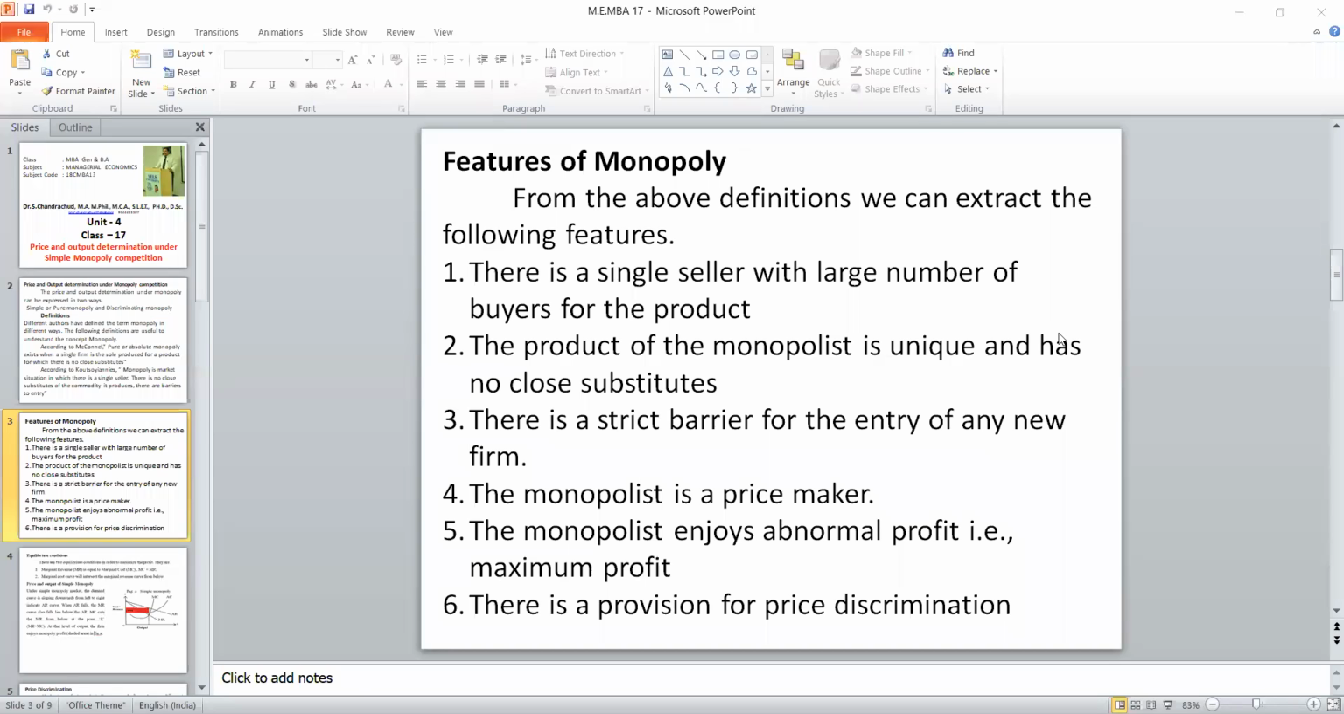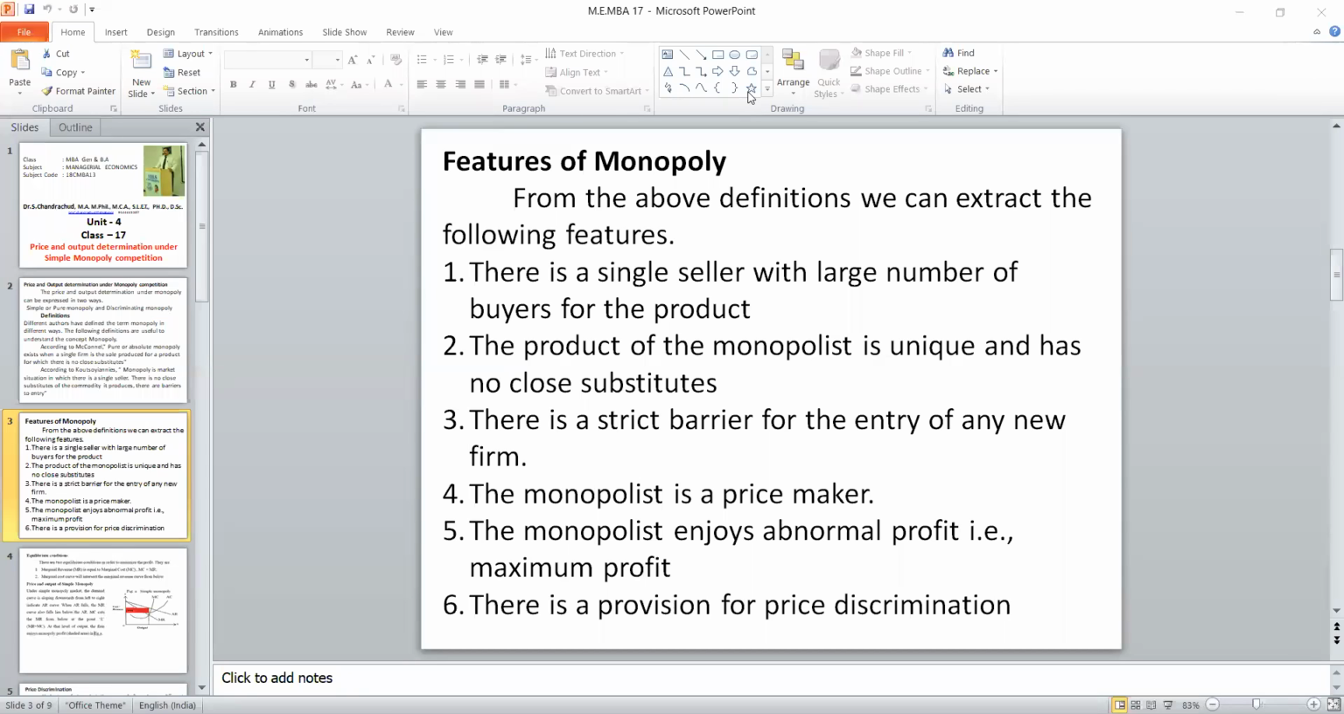Coming to the fourth point, he is a price maker. He will fix the price for his product, and that too, a very high price. But in perfect competition, he is a price taker. Monopoly means price maker. And he always enjoys abnormal profit. The profit will be maximum. Even with a limited number of products, he will fix a very high price and he will enjoy the abnormal profit.